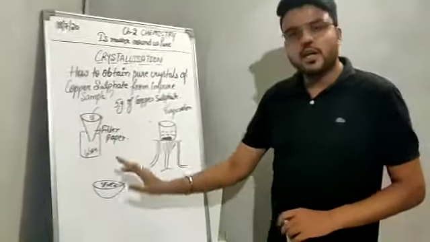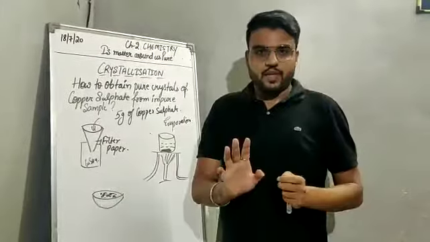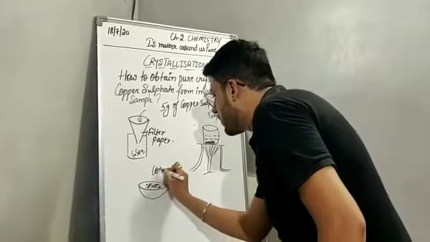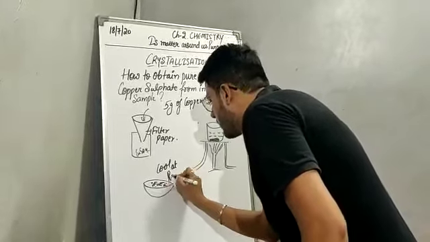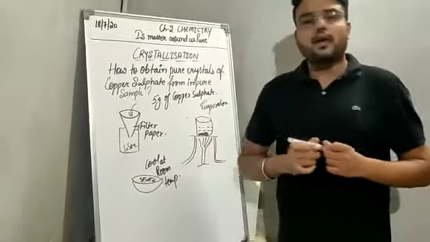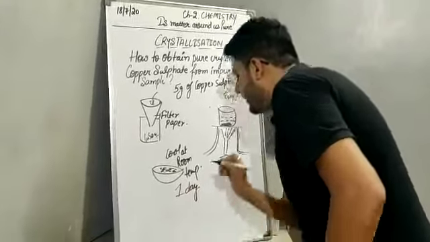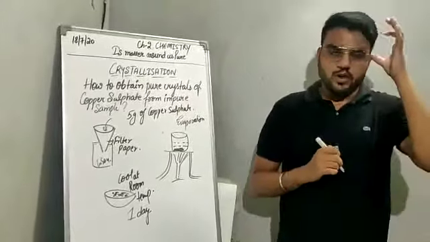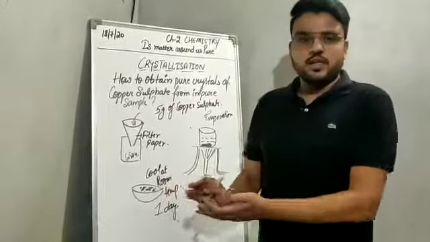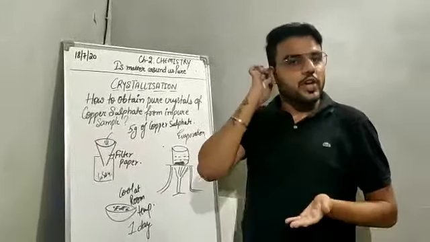In the china dish, leave those crystals undisturbed for 1 day. Let them cool at room temperature for 1 day and leave them undisturbed. Next day, take those crystals and press them gently between two filter papers.